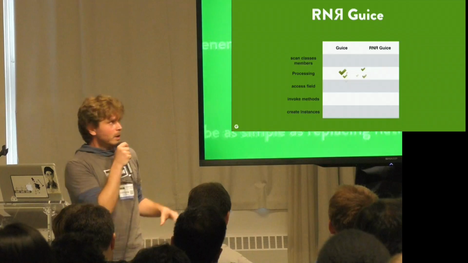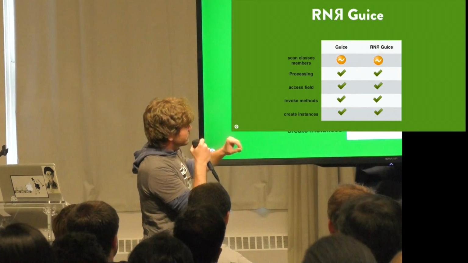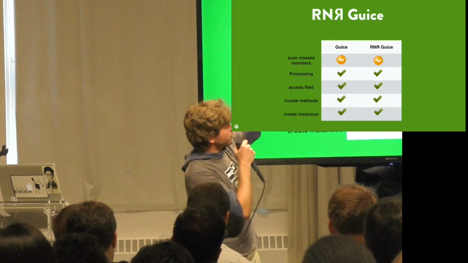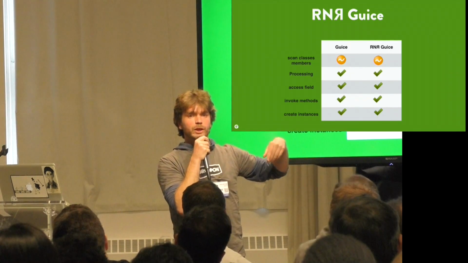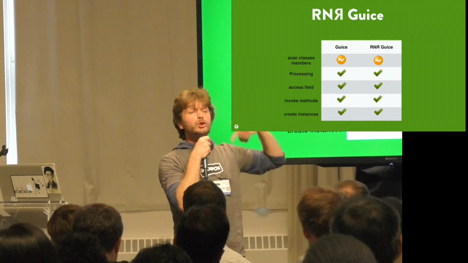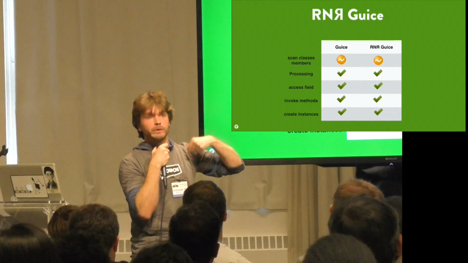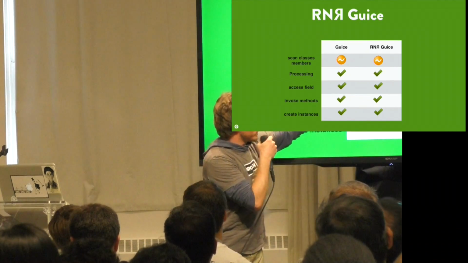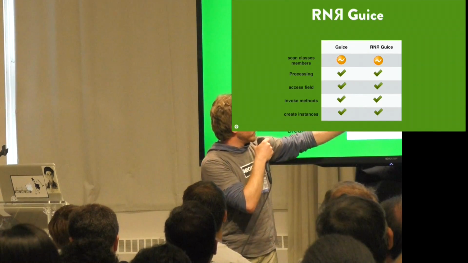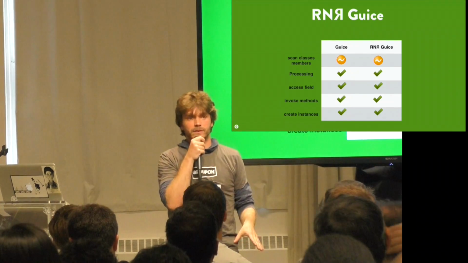Well, if we look into some details, actually Juice uses reflection for processing. All the information that is provided by reflection is used by Juice to process what to inject, how to compute the dependency injection graph, and so on. So here, Juice uses reflection. It also uses reflection to access fields, to invoke methods, and to create instances.